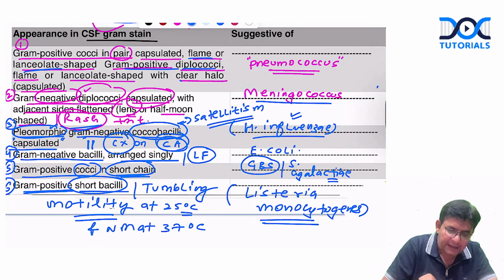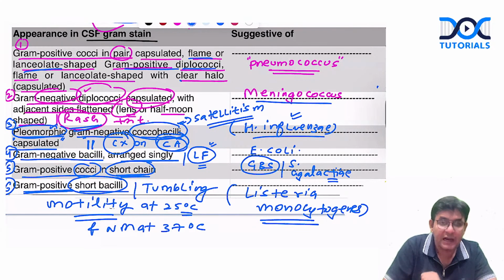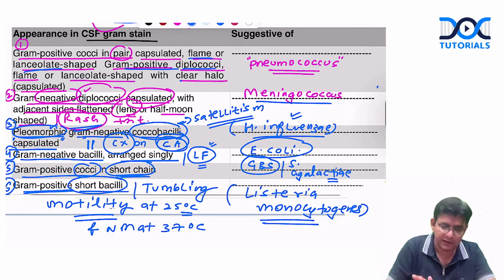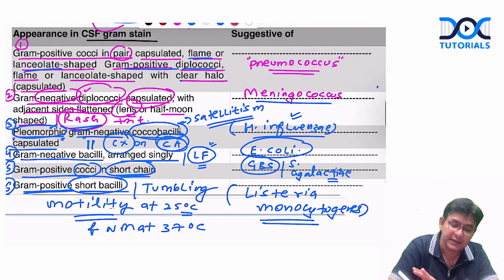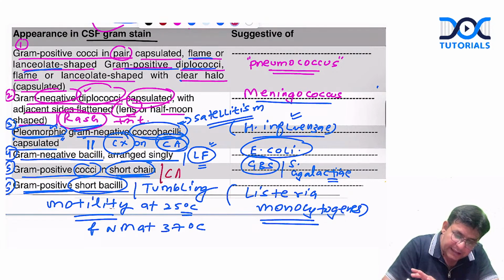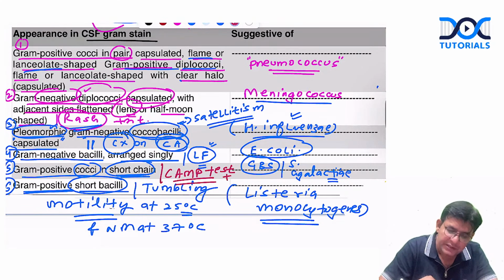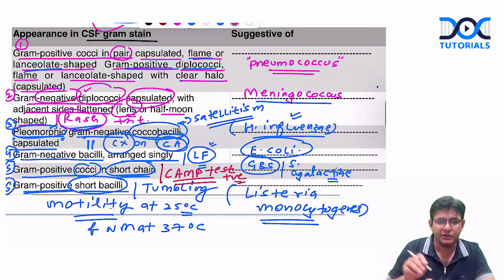Fine. Gram negative bacilli arranged singly, growing on MacConkey agar and producing lactose fermenting colonies: E. coli. Gram positive cocci in short chains: GBS, Streptococcus agalactiae, which gives the CAMP test, the Christie-Atkins-Munch-Petersen test, found to be positive in this case of GBS. So that is Streptococcus agalactiae. Gram positive short bacilli.